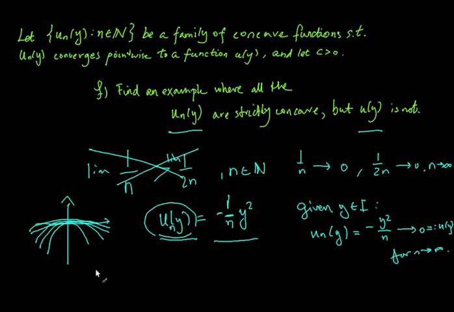And now we note that u of y is not strictly concave, because u of y is just a constant value 0. It's just a constant value 0 along this line, just here along the x-axis, and that's merely concave and not strictly concave. So we have now found an example where the u_n are strictly concave but u is not.